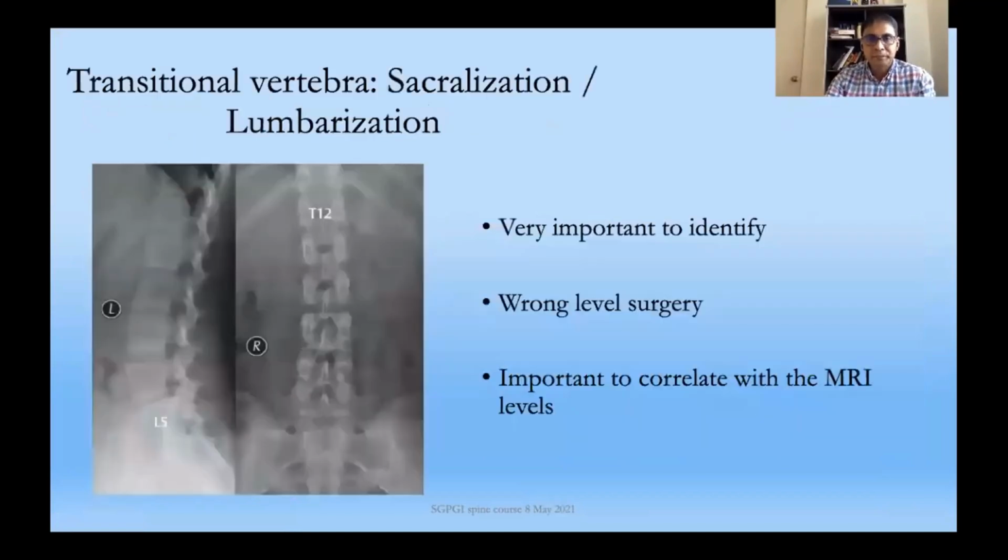Sometimes the radiologist reports these. Transitional vertebra is very important to look for, and this is a cause for wrong level surgery. So it's important to correlate the X-rays with the MRI.